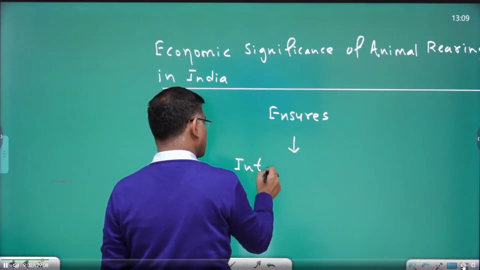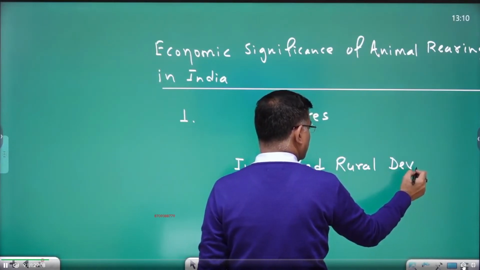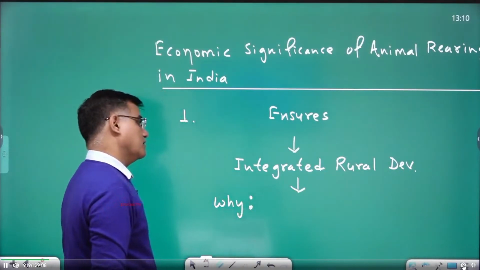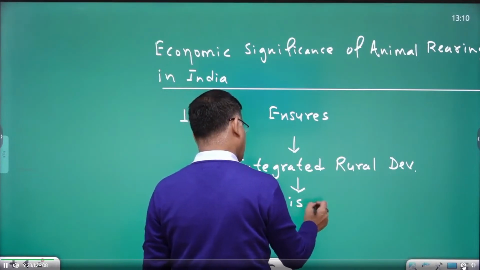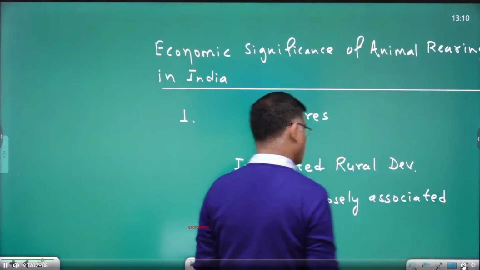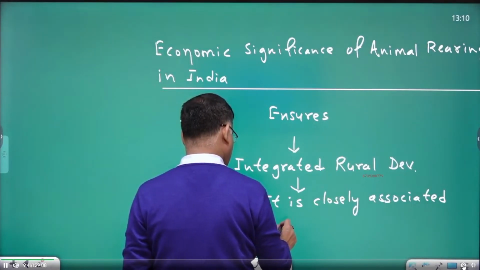Integrated rural development. Why? Because it is closely associated with agriculture.